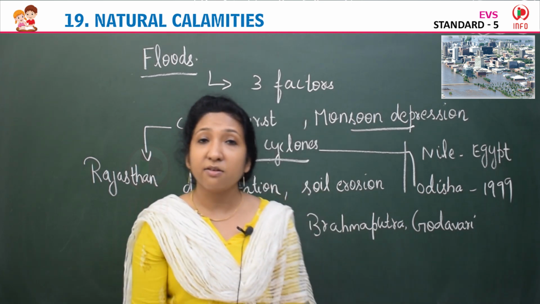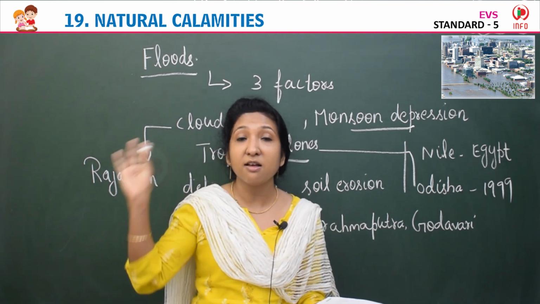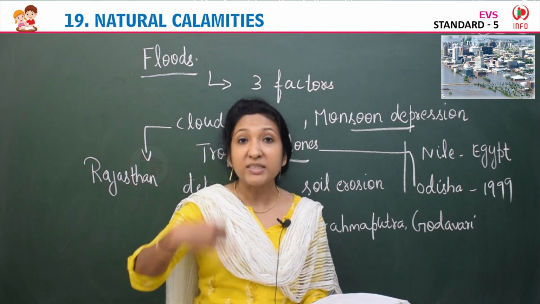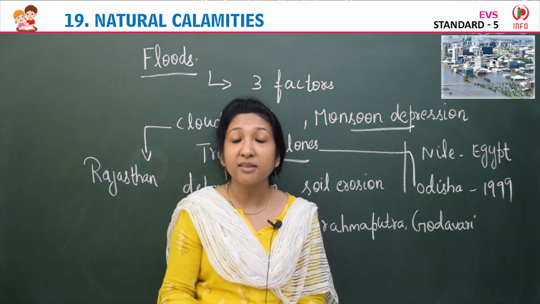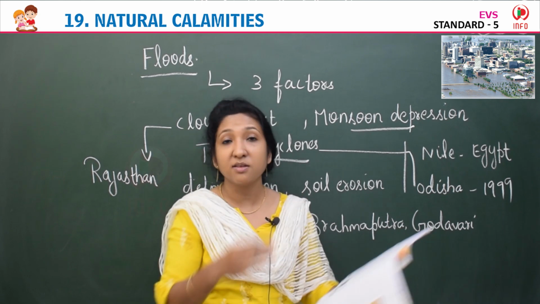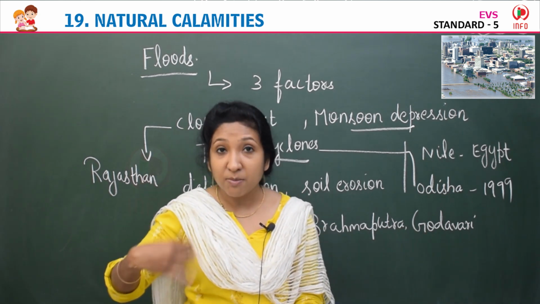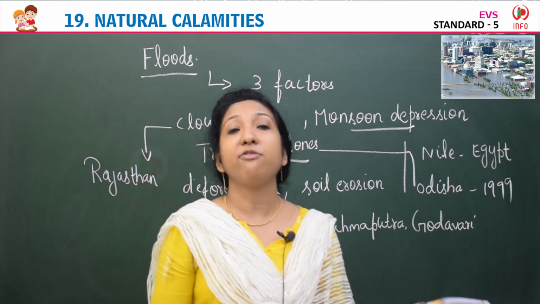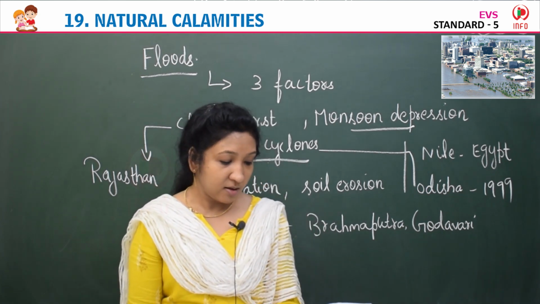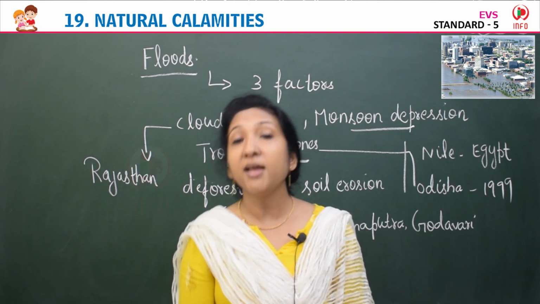It took millions of lives, and those who survived felt that the people who died during the cyclone were actually lucky, because these people suffered so much after the cyclonic effect. Yes, so that is about the floods.